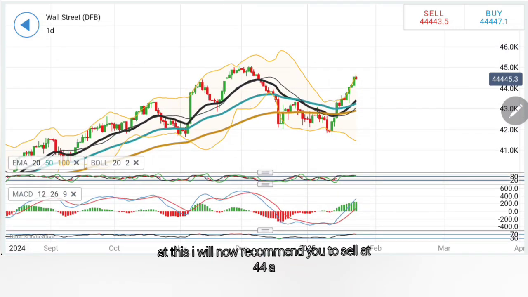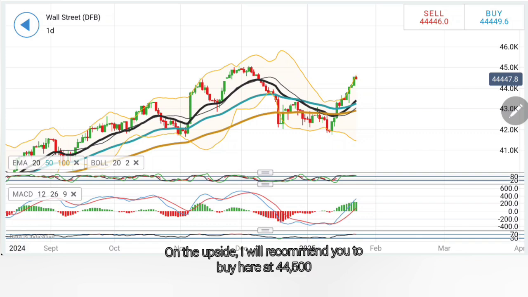So looking at this, I will now recommend you to sell at 44,400 levels. Expect 44,360, 44,300, and then 44,240 and 200. Below 44,200, the next strongest support is at 44,100, 080, and if that is taken, a stronger correction should be there on the charts, chances of which appear to be less.